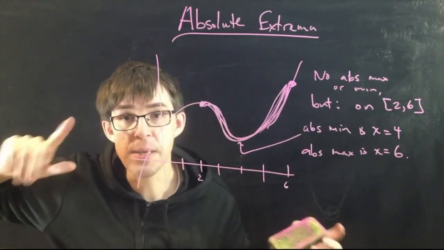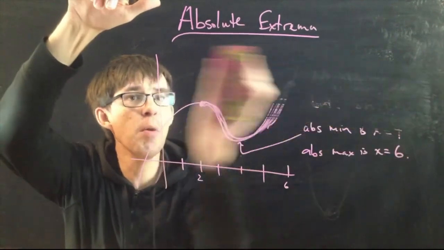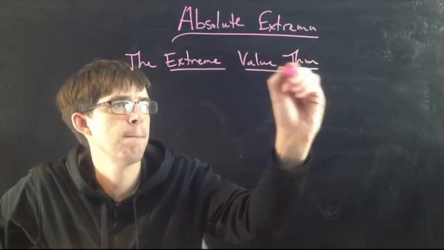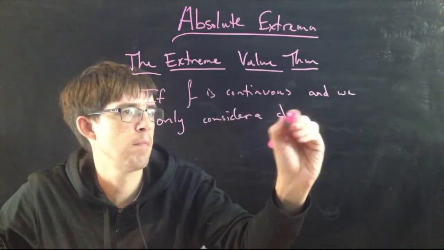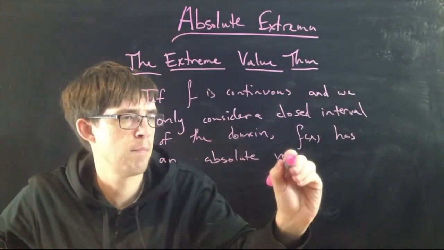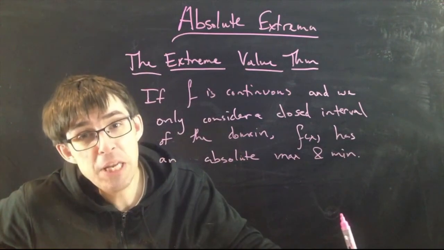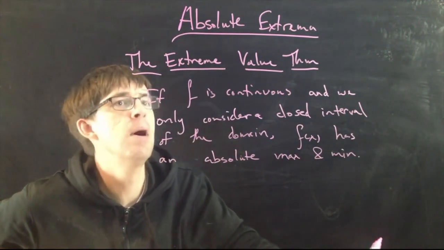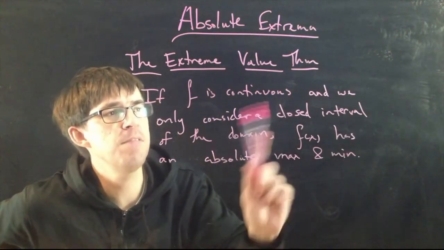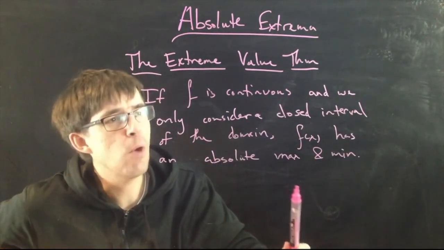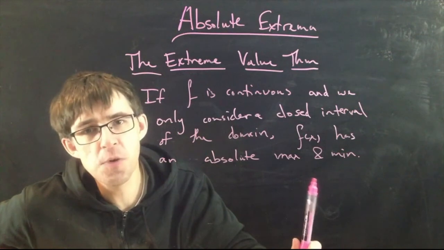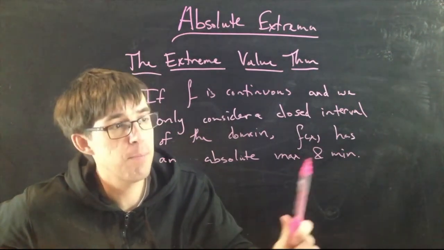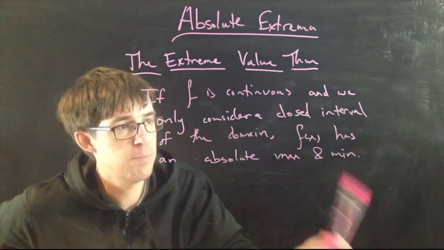Let me write down this basic observation as a theorem. This basic idea has a name. This is called the extreme value theorem. Extreme meaning maximum or minimum. The extreme value theorem says if f is continuous and we only consider a closed interval of the domain, then f of x has an absolute minimum and an absolute maximum. An absolute max and min.